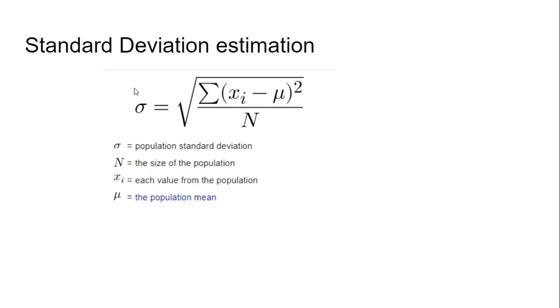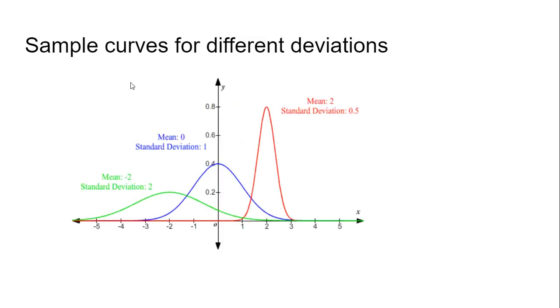Let us see some sample curves that can be generated by different combinations of standard deviation and mean. In this example, we can see three graphs, represented by three different colors. This blue one is an example of a normal distribution whose mean is 0 and standard deviation is 1.